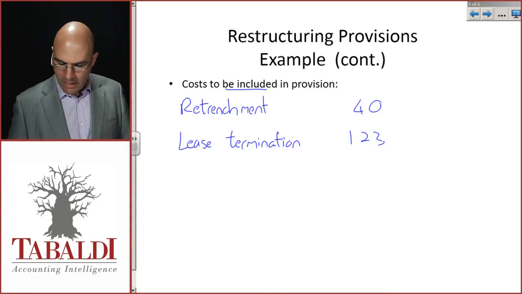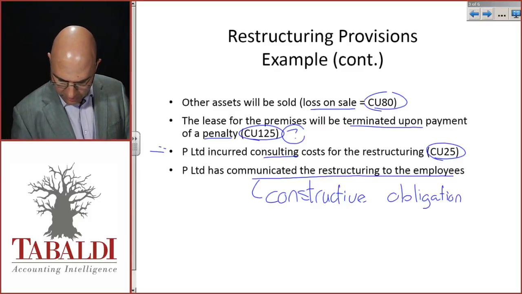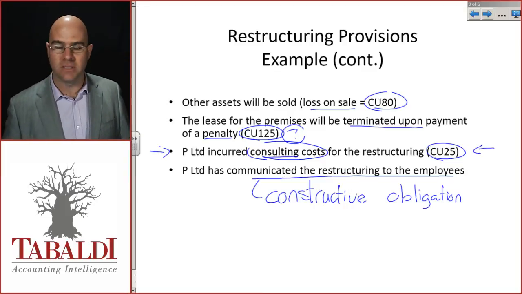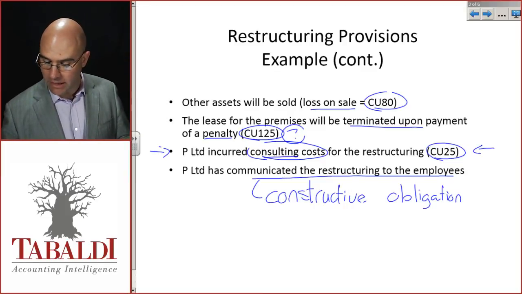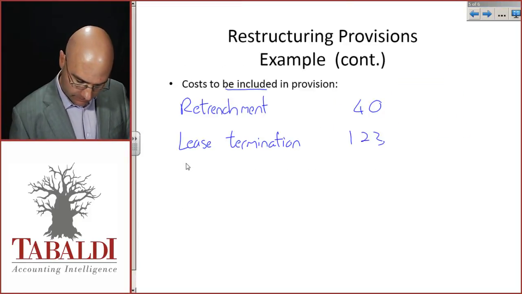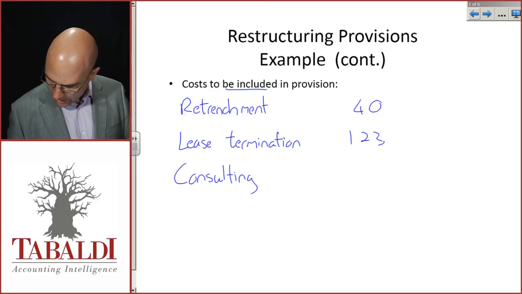Okay, and the last one is on our last page here. Well, the consulting costs. Okay, consulting costs we should definitely include. They are directly attributable. By this point in the game, they are unavoidable and they do not relate to ongoing activities. And that is 25.